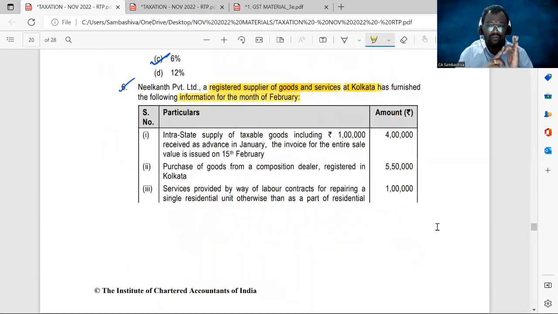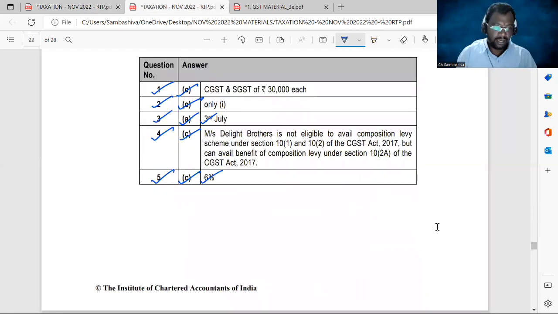We need to find out our output tax liability. Step number 2, we need to find out the input tax credit available. Step number 3, by setting off this input tax credit against our output tax liability, we will arrive at the net GST payable in cash. So in 3 steps, we need to find out the solution. Okay, now look at the answer.